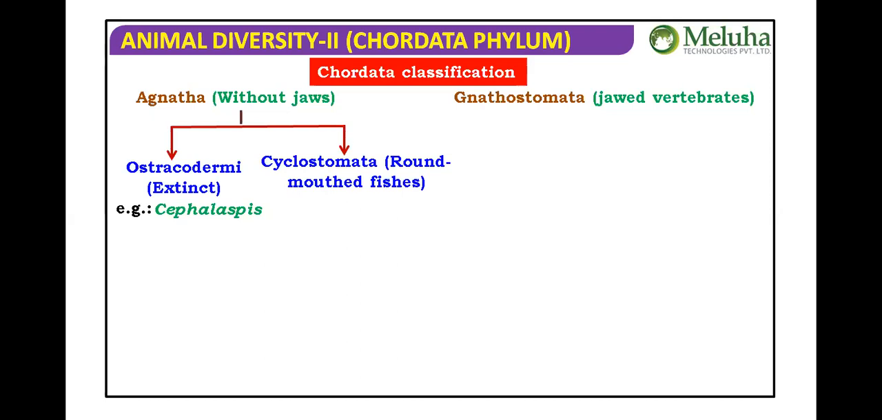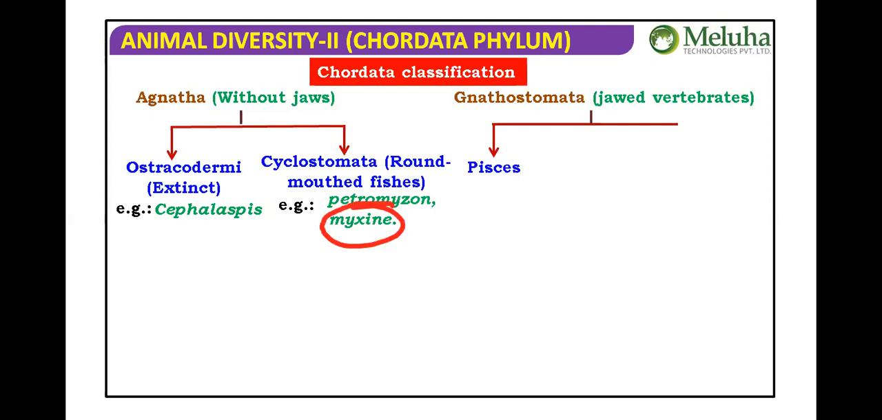Let's talk about Gnathostomata. Examples for Cyclostomata are Petromyzon, commonly called lamprey, and Myxine, which is called hagfish, but not a true fish. Why they are not called fishes, we will say when we go to the characters.